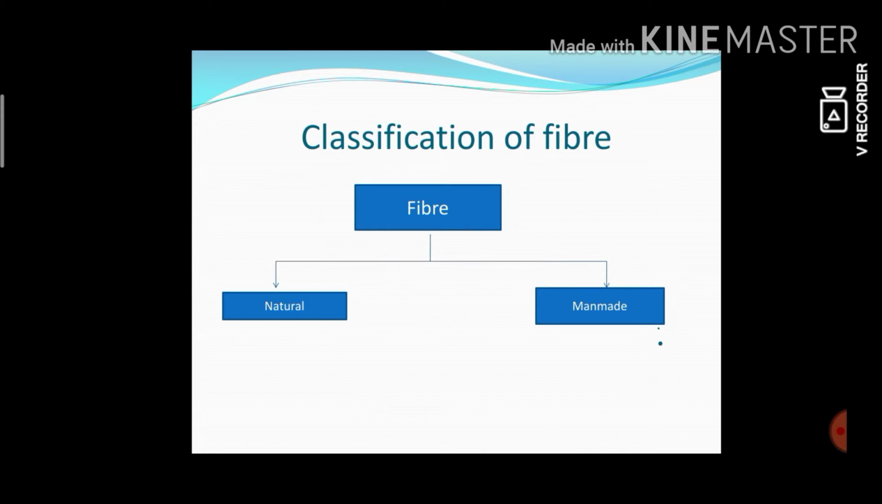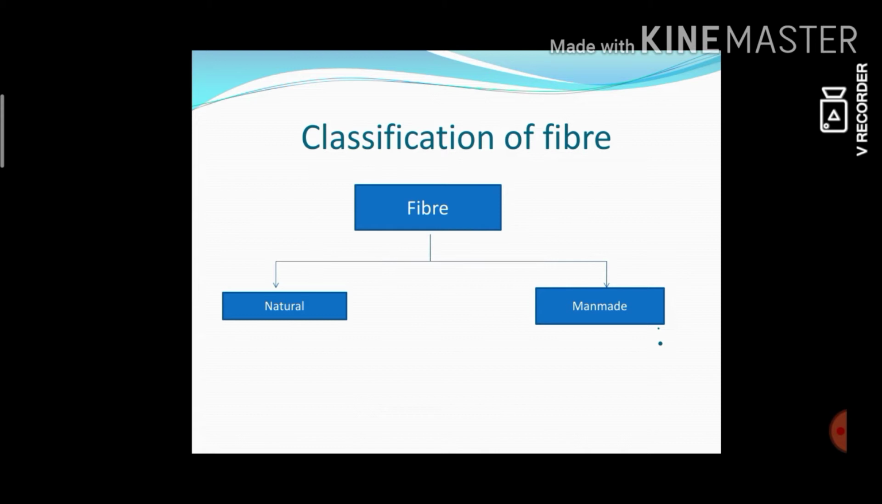Likewise, the fibers obtained from plants and animals are called natural fibers. Examples of natural fibers: cotton, silk, jute and wool. The next one is man-made fiber. These are synthesized in the laboratory. Examples of man-made fibers: nylon, acrylic, polyester, rayon.